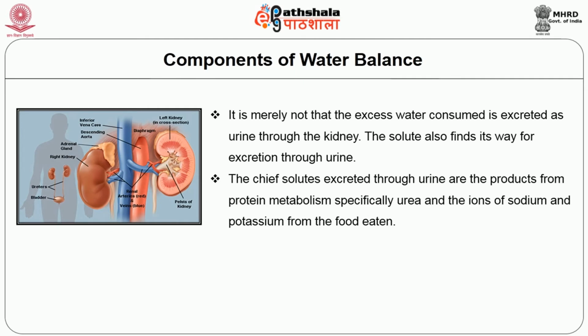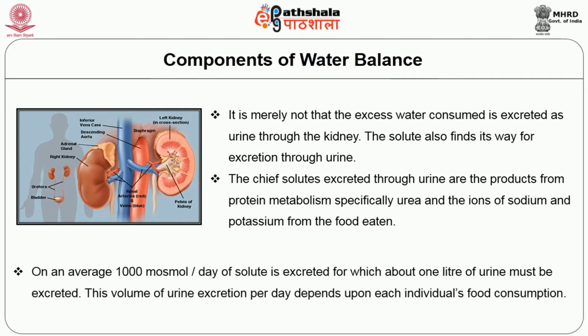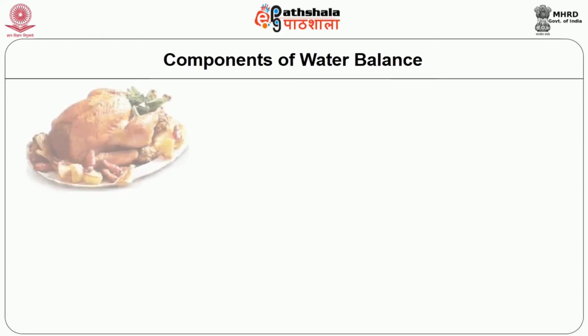On average, 1000 milliosmol per day of solute is excreted, for which about 1 liter of urine must be excreted. This volume of urine excretion per day depends upon each individual's food consumption.